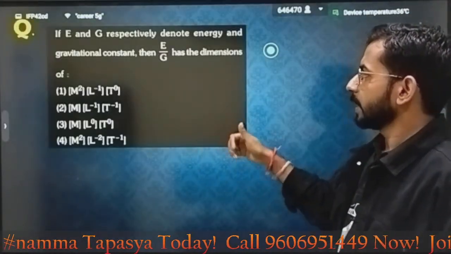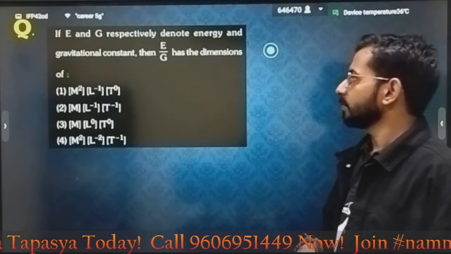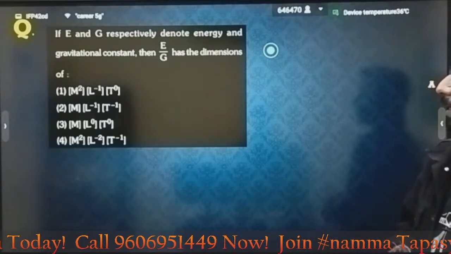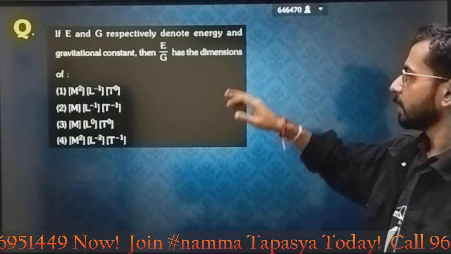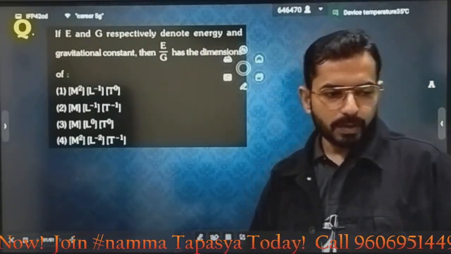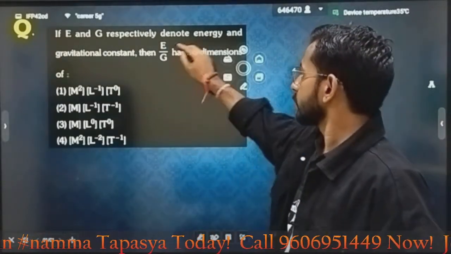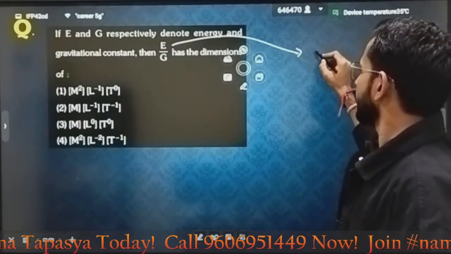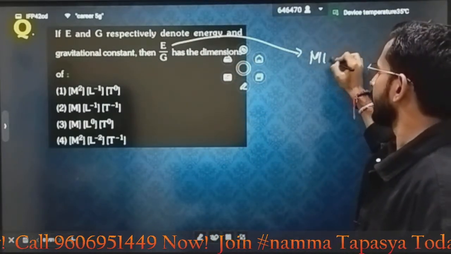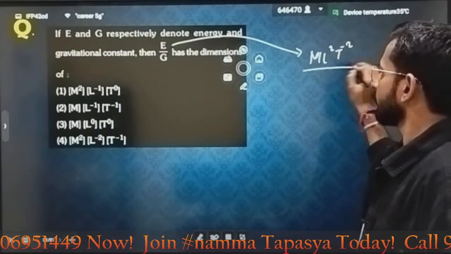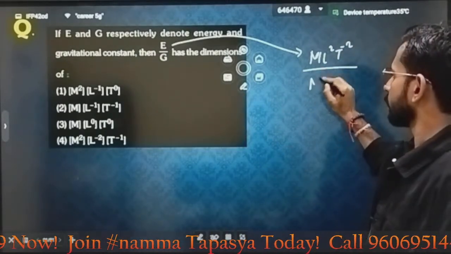Very good. Next one, if E and G respectively denote energy and gravitational constant, the dimension of E by G. Very easy. What is the dimension formula? Now this also you have to solve, right? Energy, what is the dimension you will write? ML2T^-2, correct? G, what is the dimension formula?